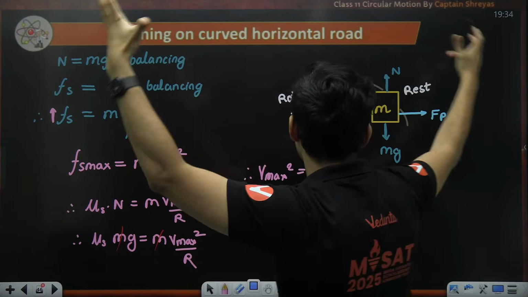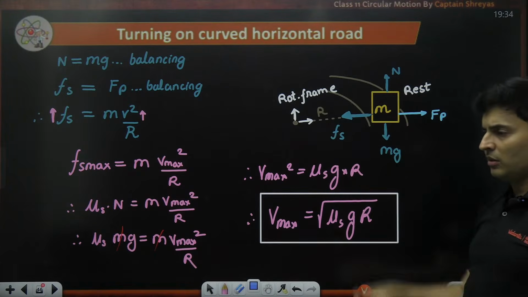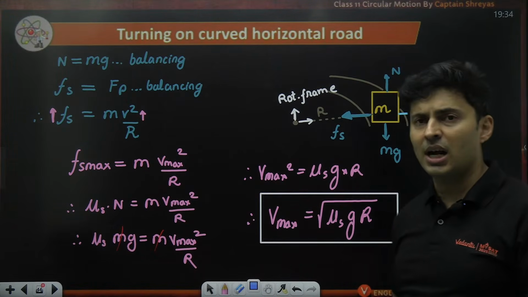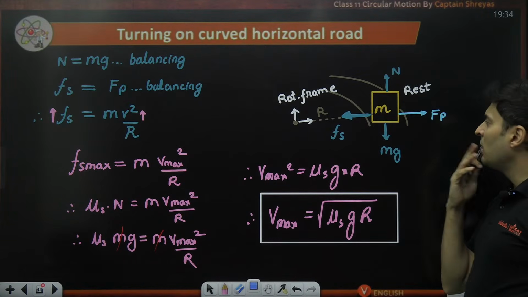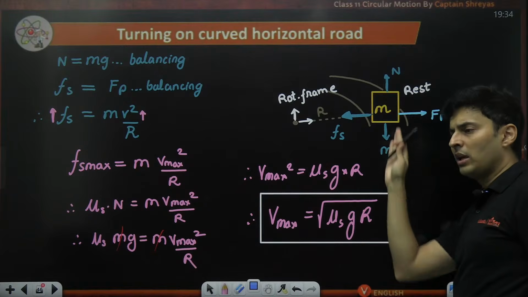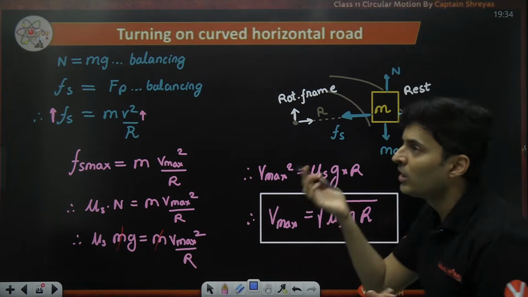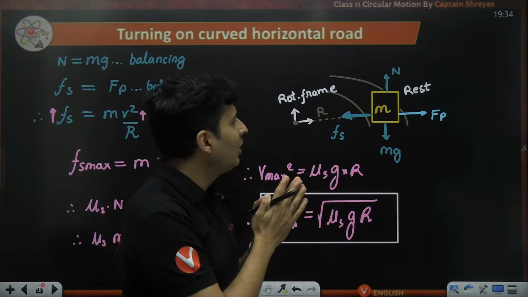Can we invent a new force? Magnetic force, sir. Sir, we'll put a magnet, sir. We'll get magnetic force. What nonsense. Electric force, spring force, tension force. No, we can't get a new force. Whatever it is, boss, adjust between them. MG says, boss, listen, I can only act down. Friction says, I can only do so much. The only person left, normal. So you go to normal and say, normal, please help me.